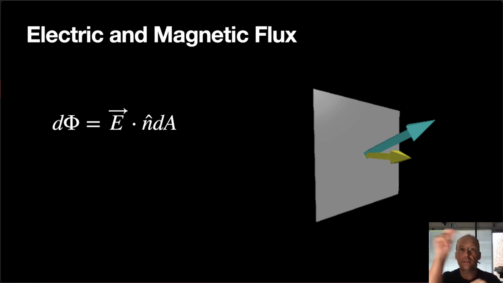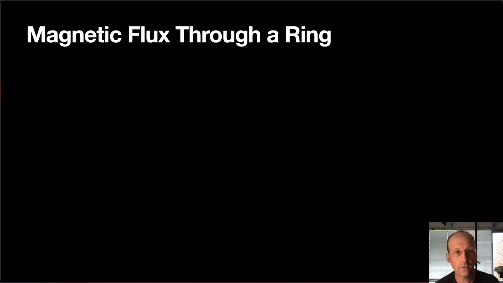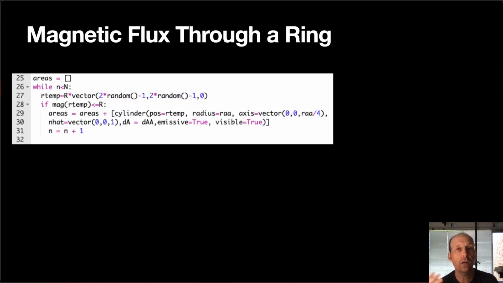And you can break this into regular patterns. I've done that before. It's a lot of fun. So let's look at the magnetic flux through a ring. Suppose I have a moving charge and I want to calculate the flux through a ring. Well, I need to break that into, again, random pieces, but I don't want to use points because I need to know the orientation of each of those pieces of my ring. In this case, they're all in the same direction.